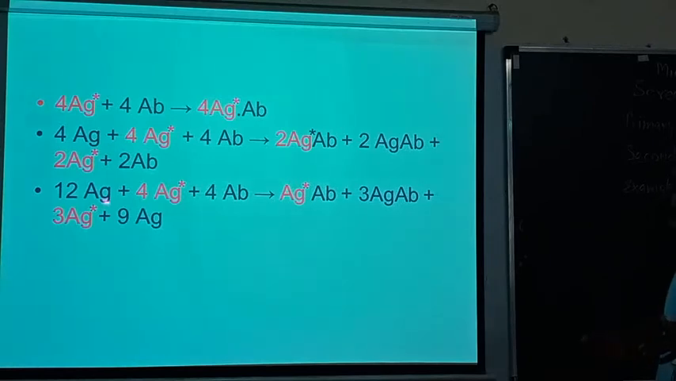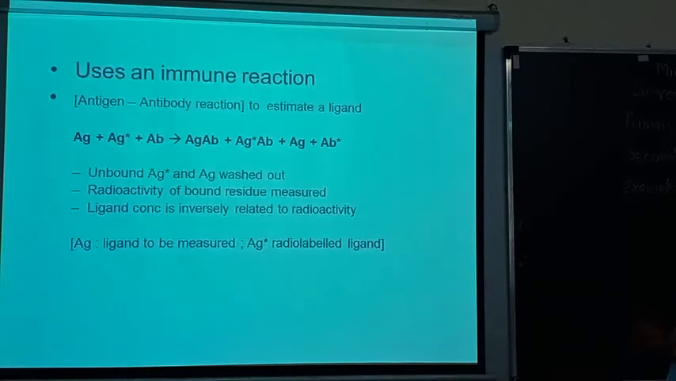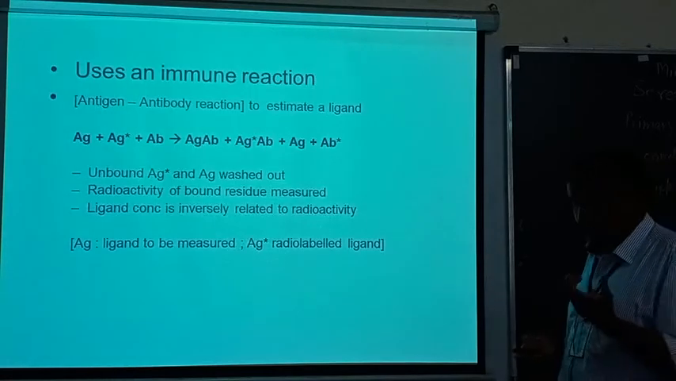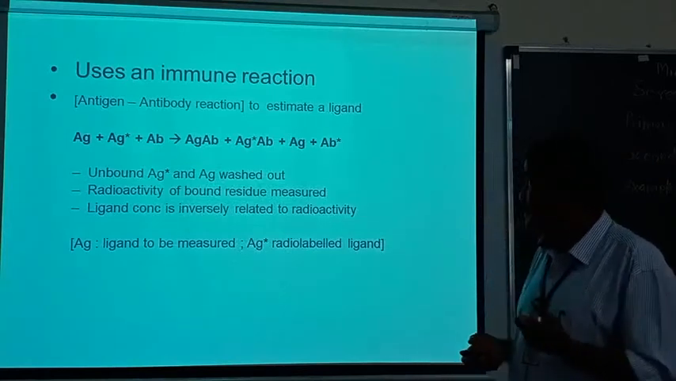The same is the case if you take 12 antigens, with 4 labeled antigens and 4 antibodies. The labeled antigen will react with the antibodies and the remaining will stay as they are. So by taking advantage of this principle of the immune system, the principle of radioimmunoassay works best. Now what is this?